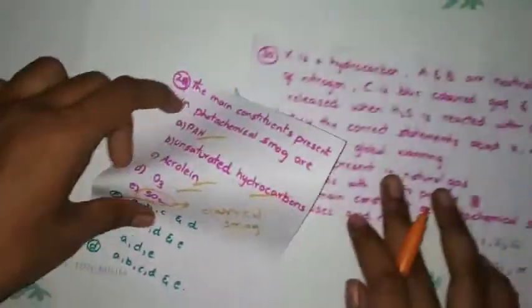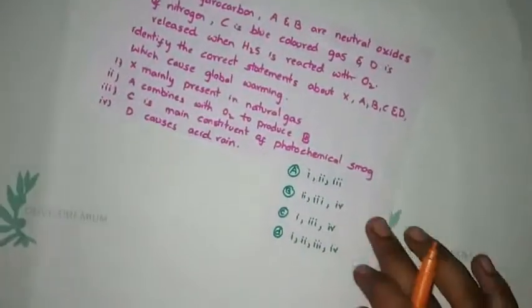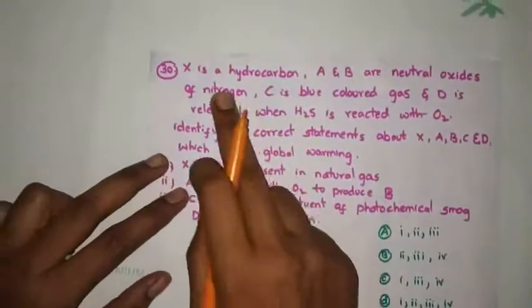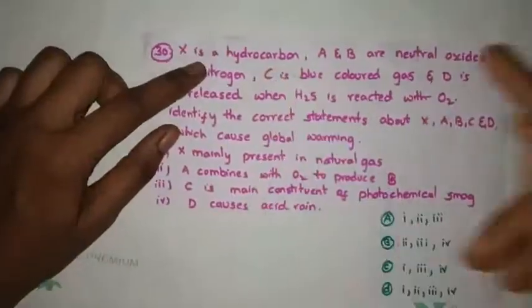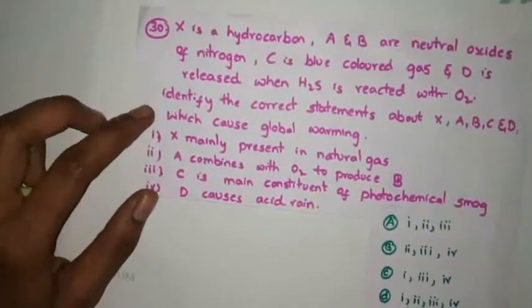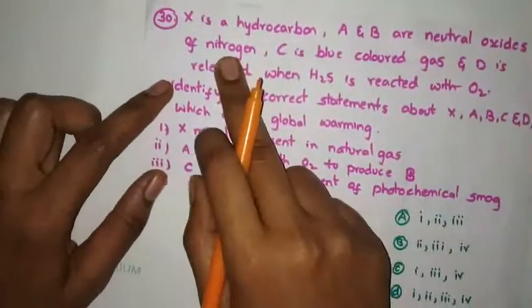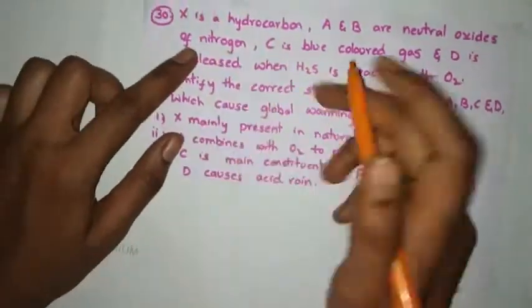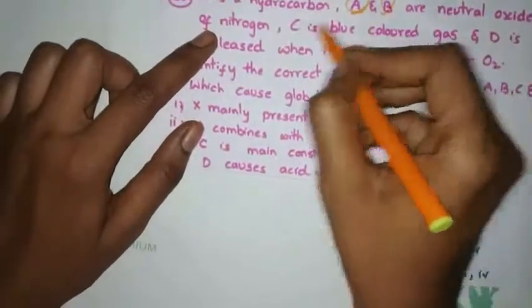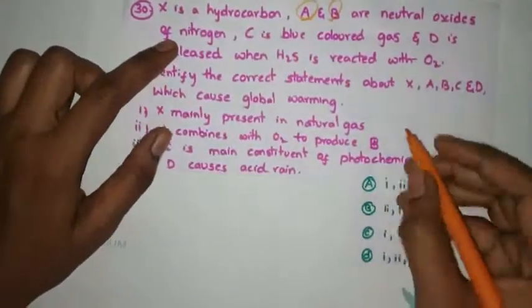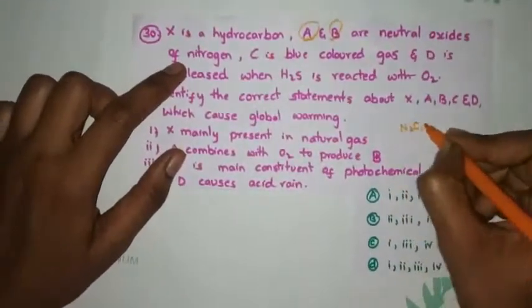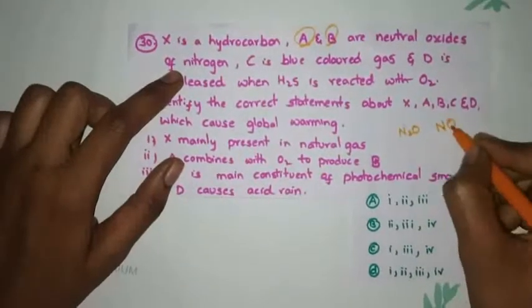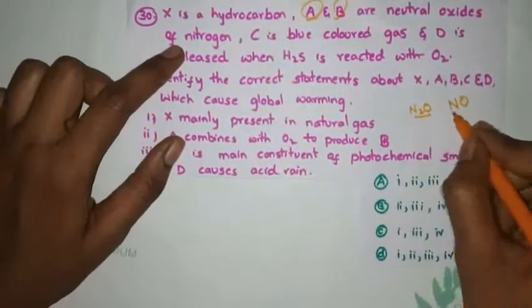Now see this question, a somewhat lengthy question. X is a hydrocarbon. A and B are neutral oxides of nitrogen. What will they be? It will be N2O and NO, nitrous oxide and nitric oxide.